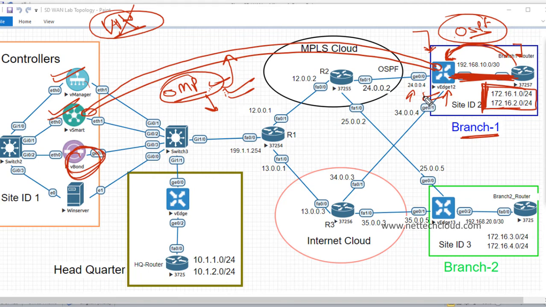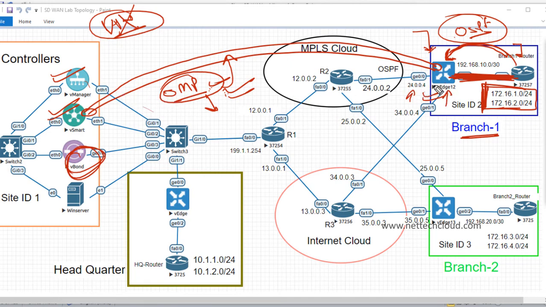You cannot mix both. You cannot push some configuration from the controller and do some configuration manually. That is not possible, right? Okay. So now here, once it's all done, let us assume that we have pushed the configuration to the